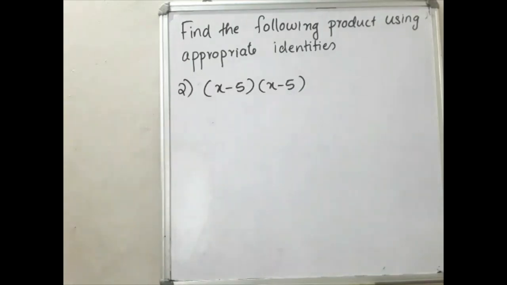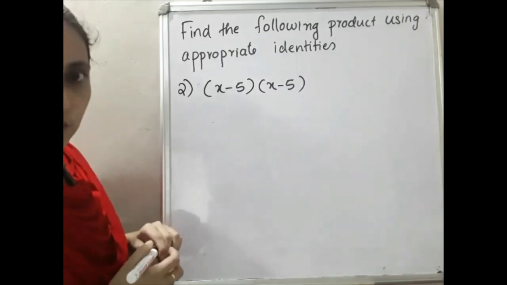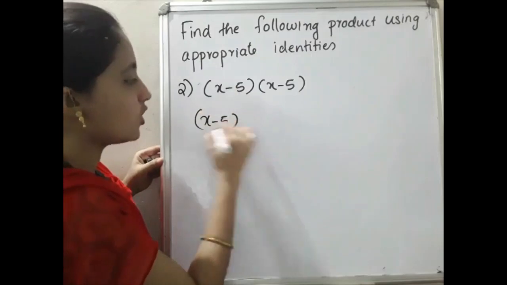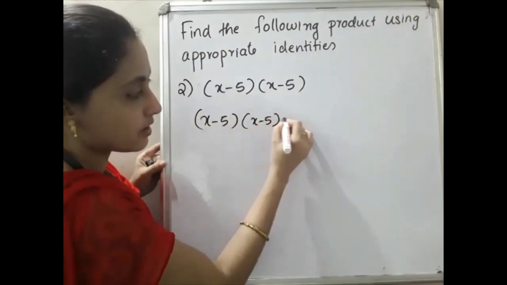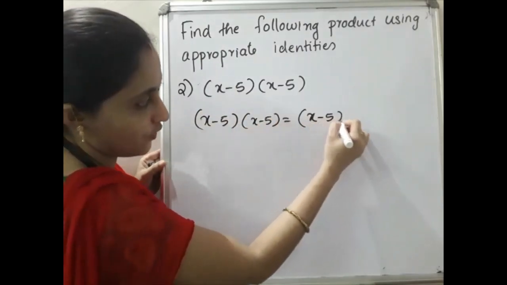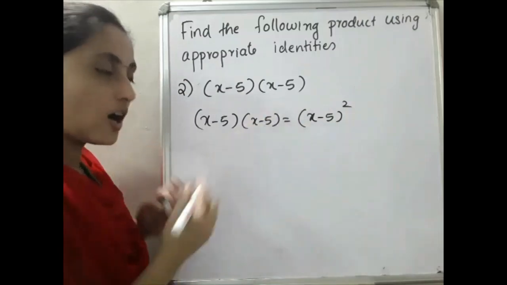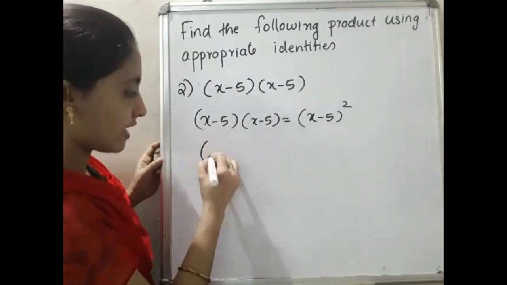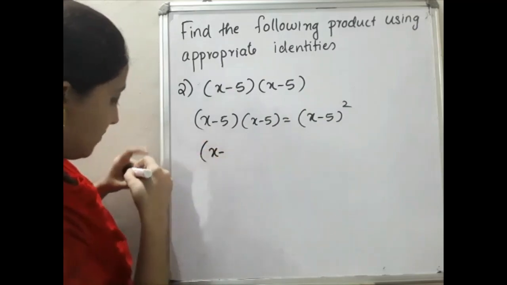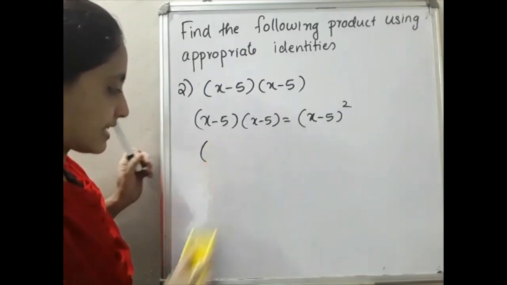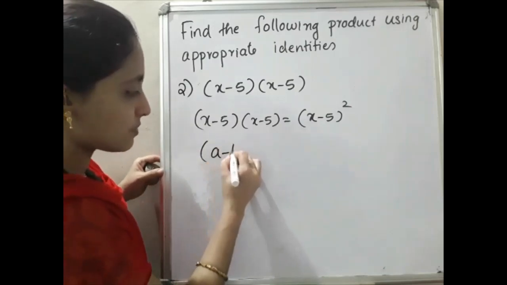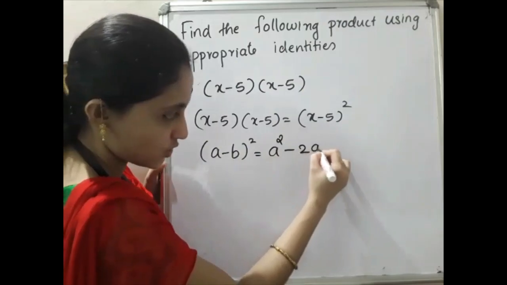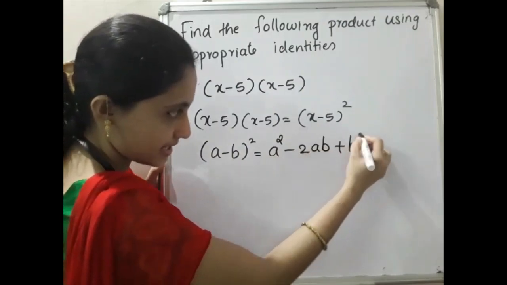The second one is (x − 5) into (x − 5). What is that? Yes, (x − 5) into (x − 5) will be equal to (x − 5) the whole square. Now you have to identify which identity that is. Which identity is that? The second one. So you have to write the second identity first. What is the second identity? (a − b) the whole square is equal to a² − 2ab + b².